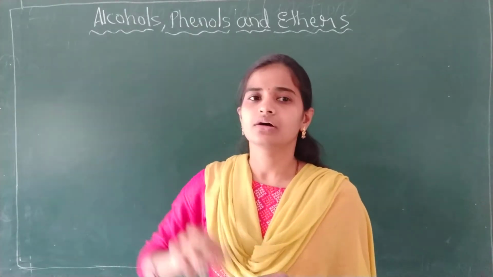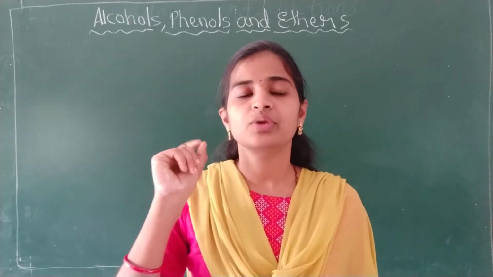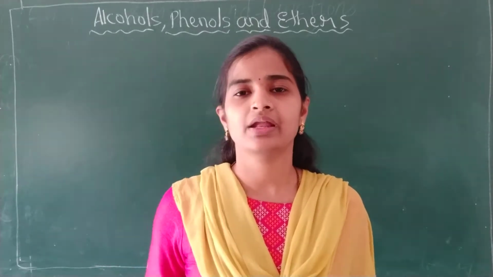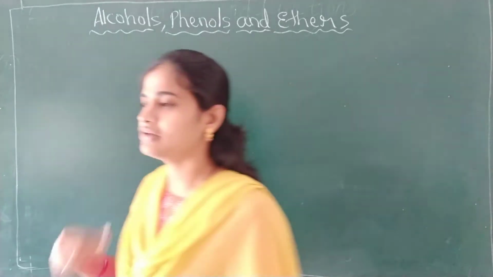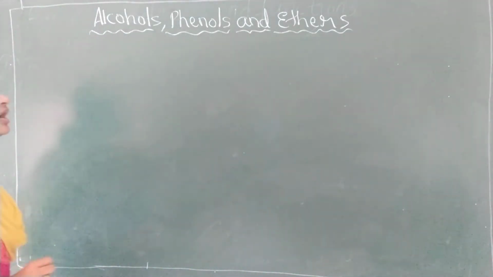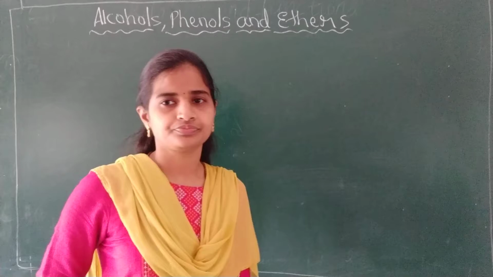Now the alcohols in which the OH group is attached to an sp2 hybridized carbon atom, you can refer to the chart for this. There we have to study vinylic alcohols.